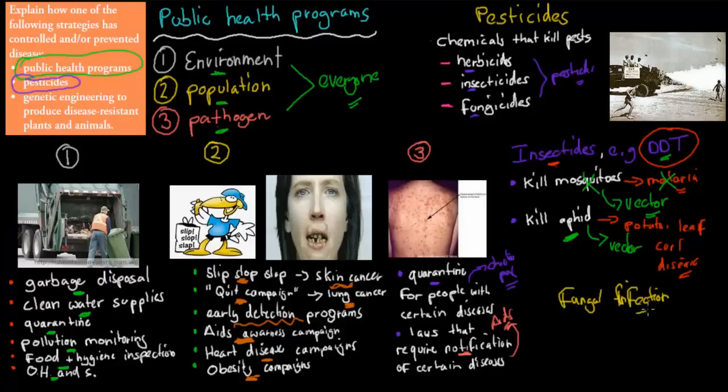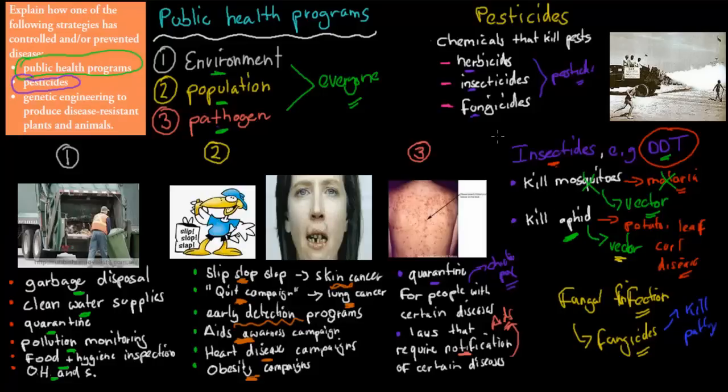They will cause the plant to die. So by spraying this fungicide, we kill the actual fungus directly, and that fungus won't be able to cause the disease. So either we kill the vector using, for example, insecticides, or we kill the pathogen directly. In this case, we're killing the pathogen directly using, for example, a fungicide.